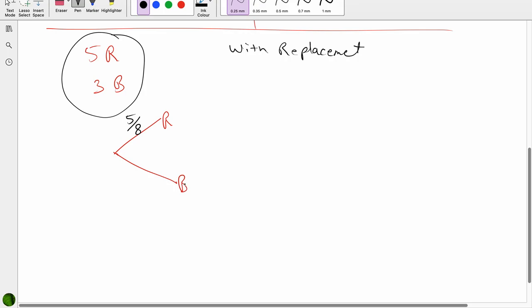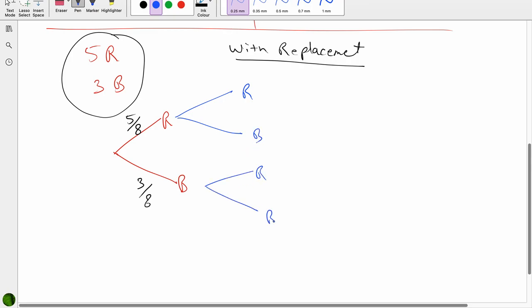The chance to get a black ball is 3 by 8. Because it is with replacement, when you go for the second attempt, red, black, you placed the ball back. So the probability never changed and there are still 5 red balls in a total of 8 and 3 black in total of 8. So this is the first case.